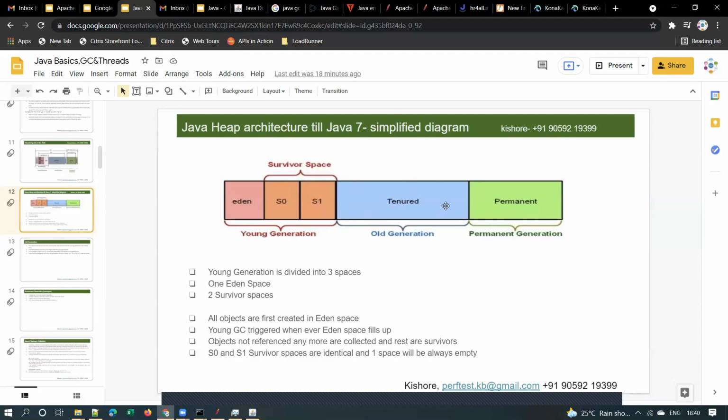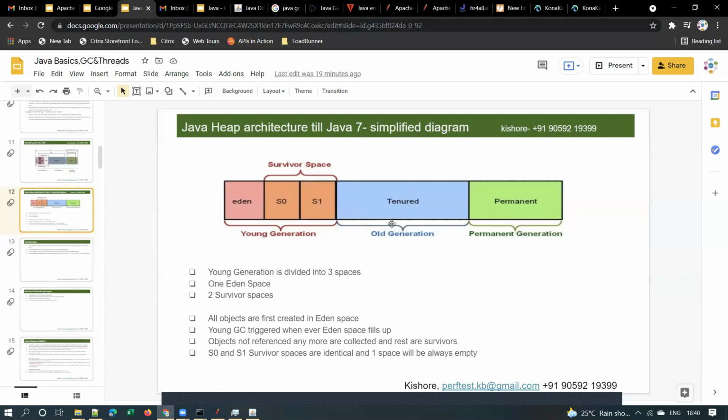Right? And major GC should not take more than 1 second. That is a thumb rule. In 1 second, that major GC garbage collection should be completed. So a minor GC should be completed in milliseconds and major GC should be completed in a second, not more than that. Because whenever a major GC happens, your application may stop responding, based on the algorithm. So if GC itself takes more than 2 or 3 seconds, your application response times will obviously be increasing, isn't it?